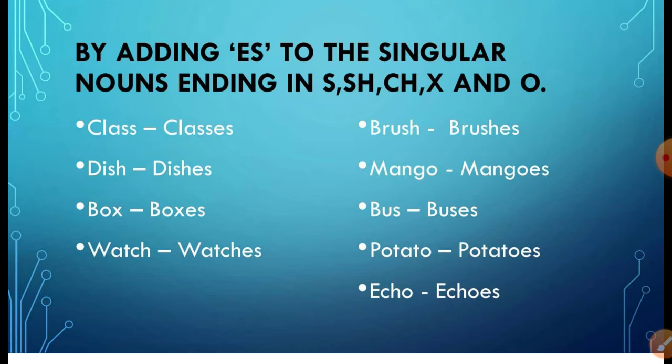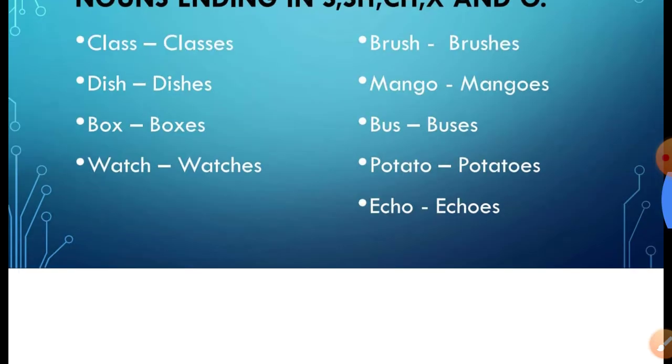Dish, dishes, box, boxes, watch, ch, so watches, brush, sh, so brushes, mango, o, so mangoes, bus, s, so buses, potato, o, potatoes. There are some exceptions for o, but you will do this practice.